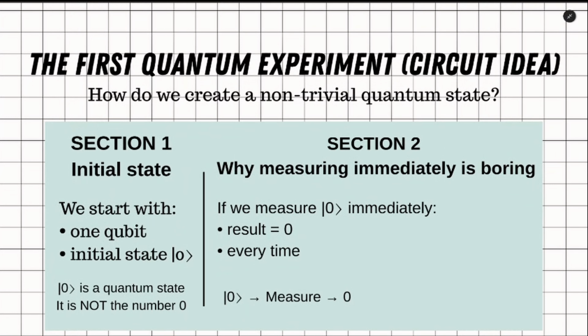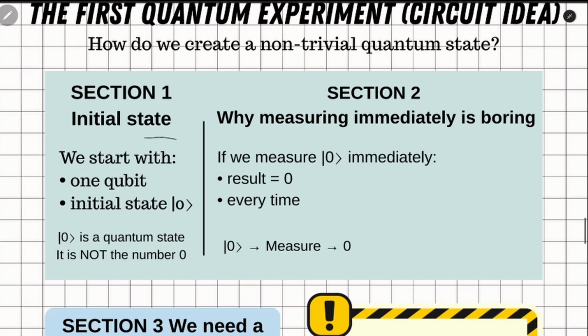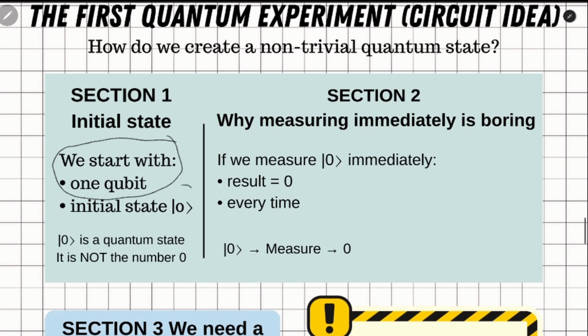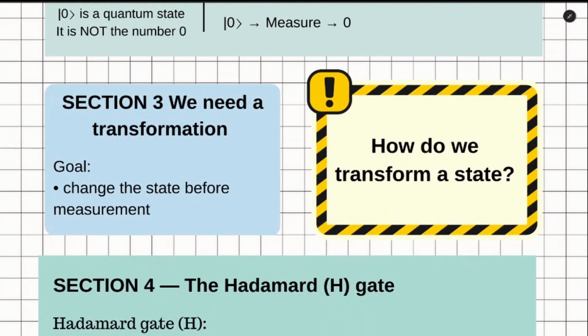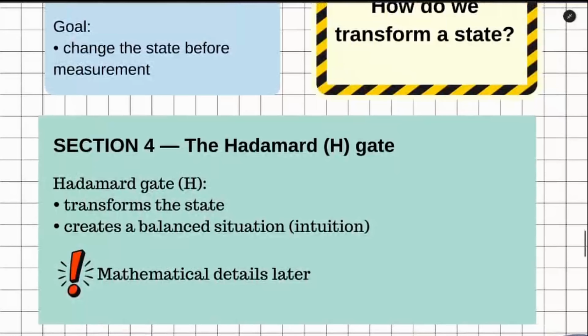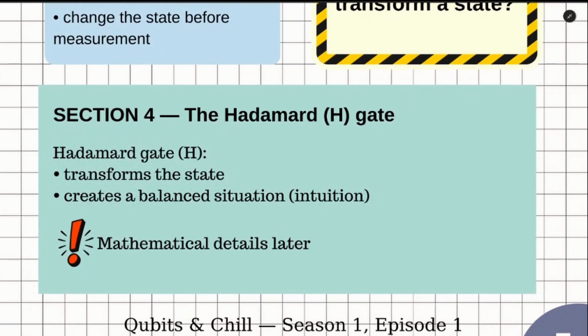Now, we are ready to build our first quantum experiment. We start with one qubit. And by default, the qubit starts in the ket 0 state. If we measure ket 0 immediately, the result is 0. We always get 0. So we need to change the state before measurement. How do we transform a state? In quantum computing, we do this using gates. The simplest gate for this purpose is the Hadamard gate. For now, we only care about its effect, not the mathematical details. Our circuit looks like this. We start in ket 0, apply the Hadamard gate, and then measure.